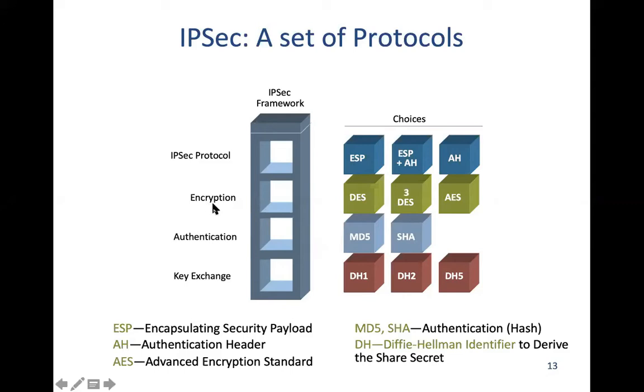Then encryption. What are the different types of symmetric encryption that we are going to use? Here, DES, 3DES, and AES are symmetric encryption protocols. And then the IPsec protocol, as we have seen, uses two modes, tunnel mode and transport mode, which is not shown here, but it uses two types of headers. One is ESP and the second is AH. You can configure the protocol in such a way that we can use only encryption, that's shown as ESP, or only authentication, which is AH mode.